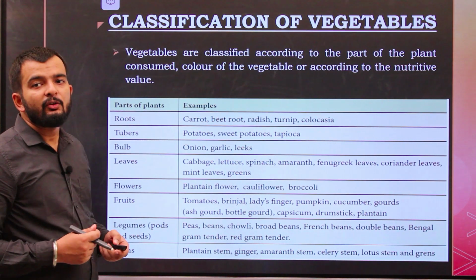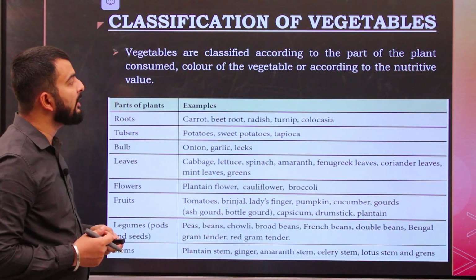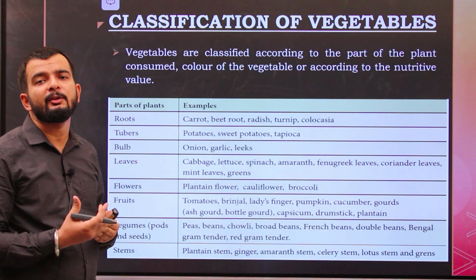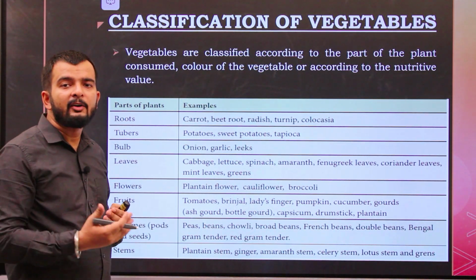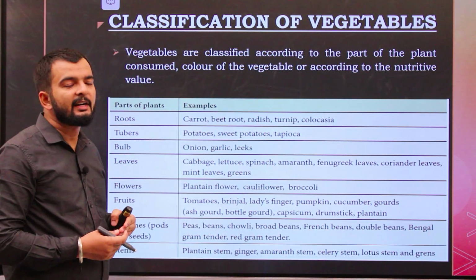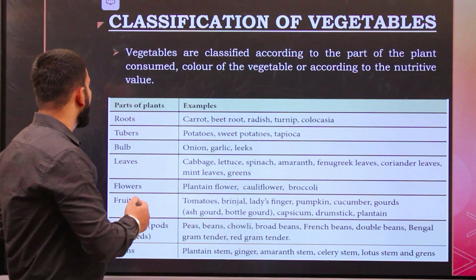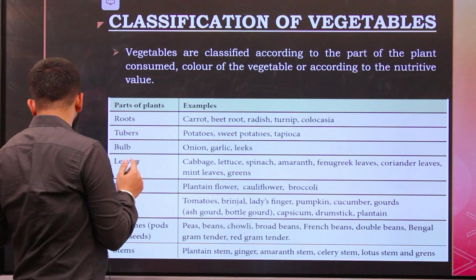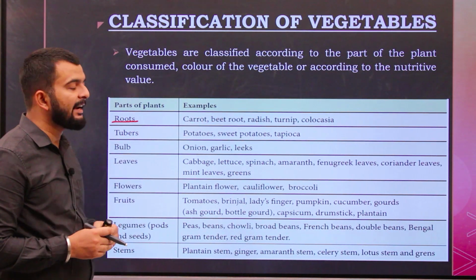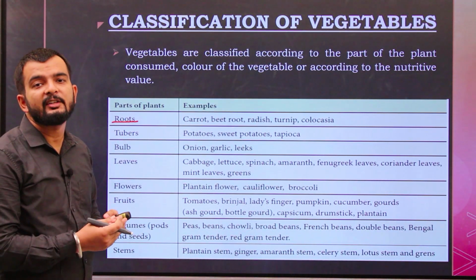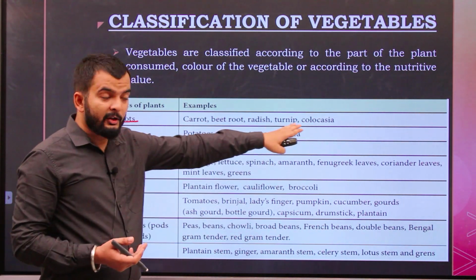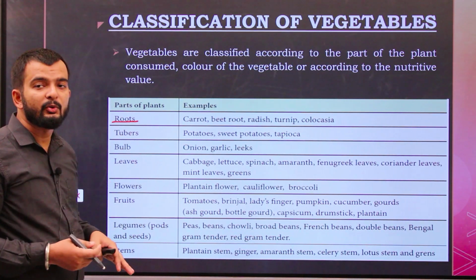Next we see classification of vegetables. Since vegetables are part of the plant, we consume different parts of the plant as vegetables. Based on the part we consume, vegetables are classified as follows. One category is roots: carrot, beetroot, radish, turnip and colocasia.